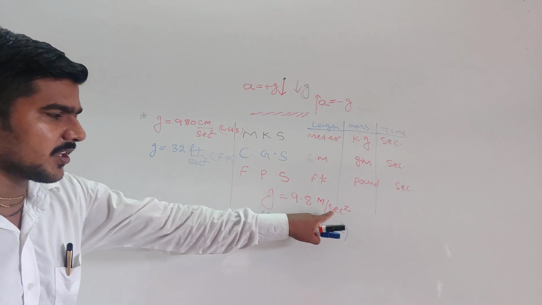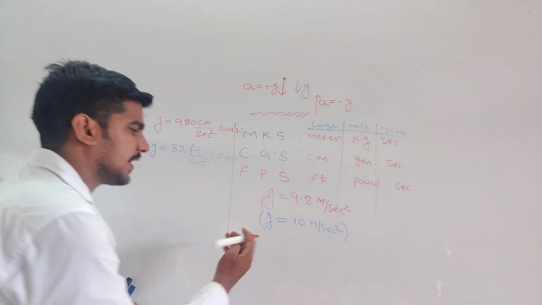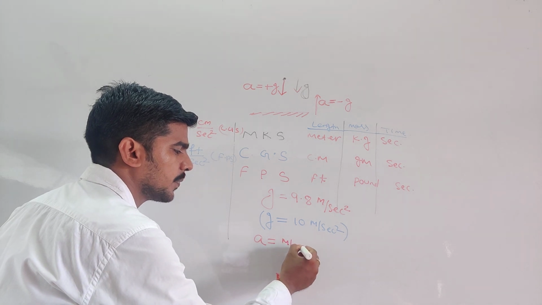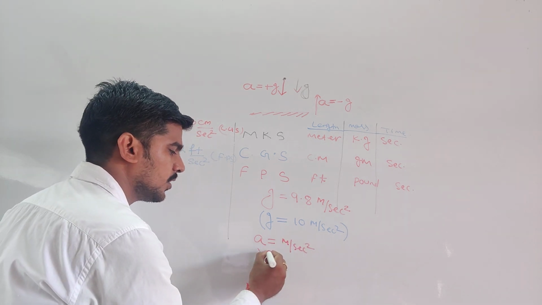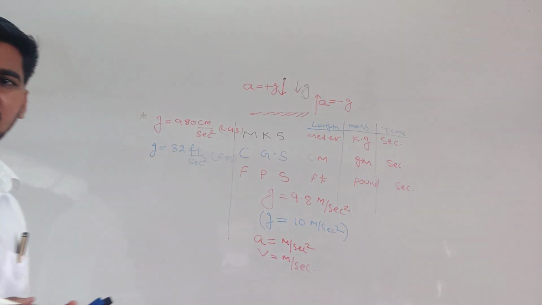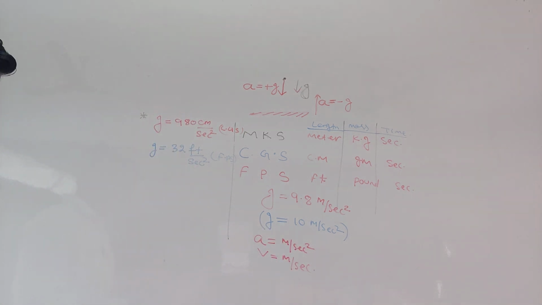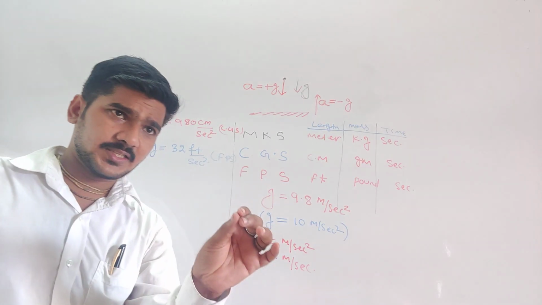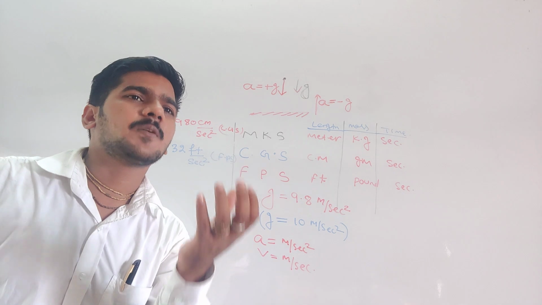The unit is meter per second square. So you know that the unit of acceleration is meter per second square. The unit of velocity is meter per second. Yes or no? So simple. g is an acceleration, but it is a special type of acceleration.